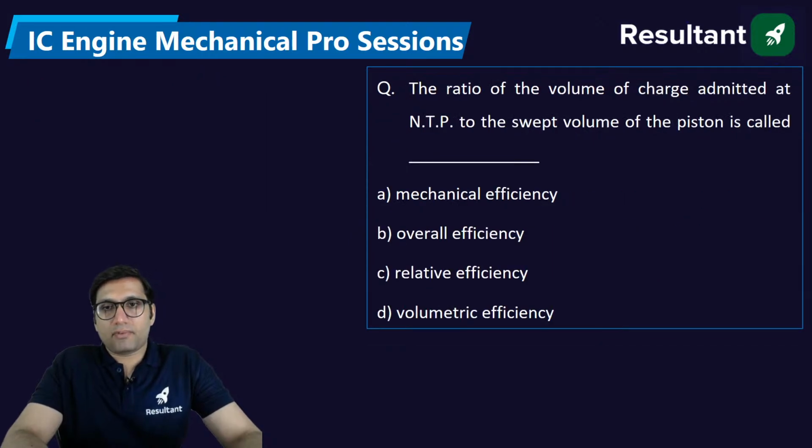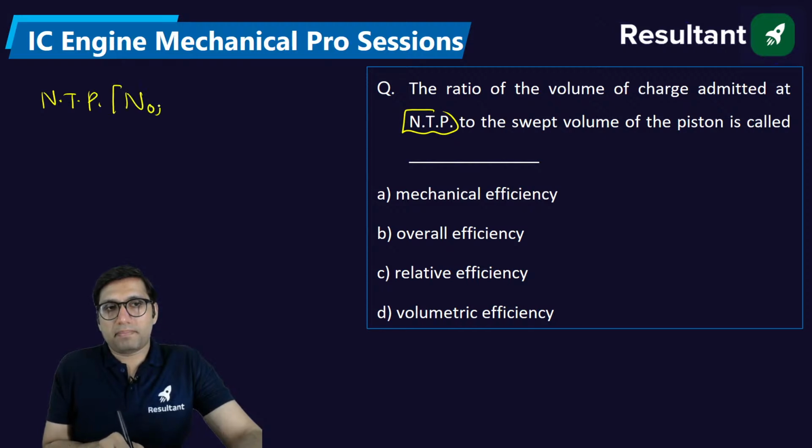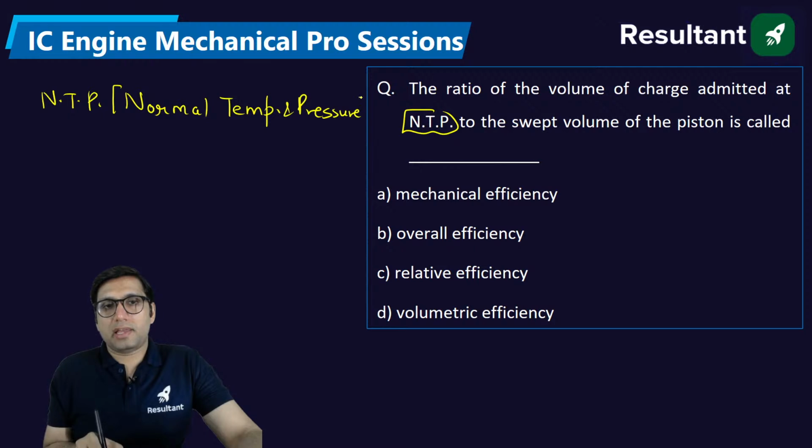The ratio of the volume of the charge admitted at NTP. What is NTP? NTP stands for normal temperature and pressure, where temperature is taken as 15 degrees and pressure as 1 atmospheric pressure or approximately 1 bar.